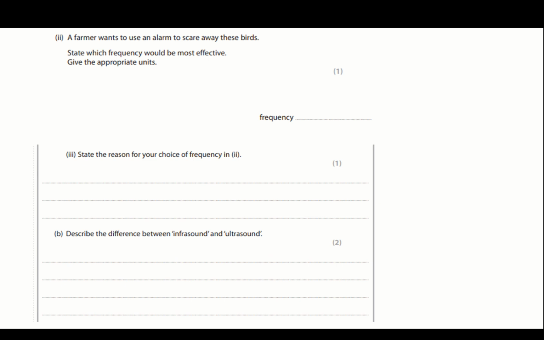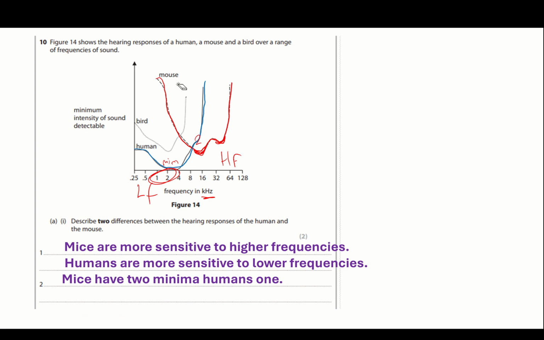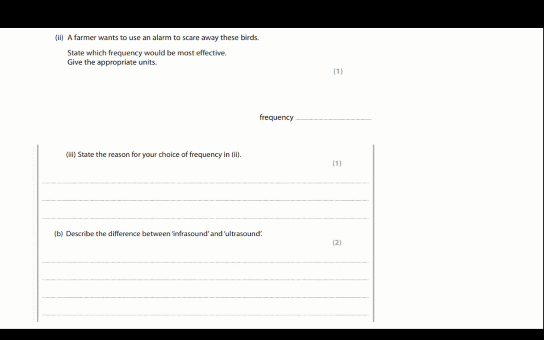A farmer wants to use an alarm to scare away birds. State which frequency is the most effective. Well, it's going to be the one that they're most sensitive to. So if I doodle all of this away, we're just going to find out the minima for the bird. That's the one that they're most sensitive to. And I've got that as around 2 kilohertz. So the frequency would be 2.5, 2-ish kilohertz. I don't really know what the mark scheme says in that, but I know that is right. State the reason for your choice. Birds are most sensitive to this frequency. It's just making sure you can interpret a graph.